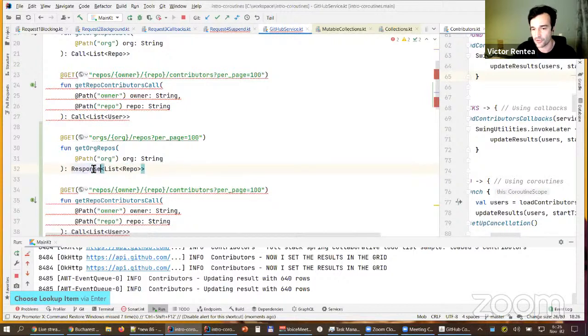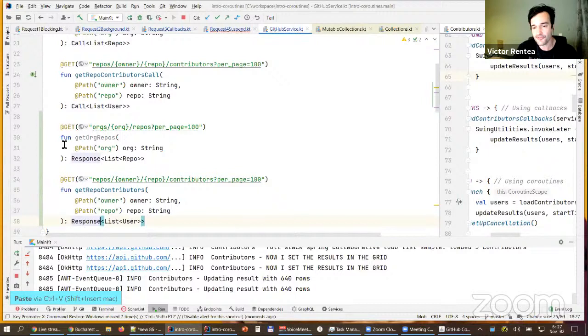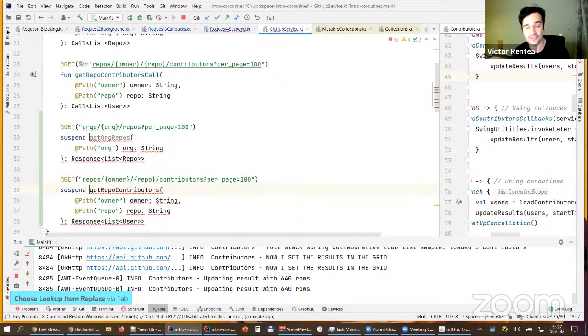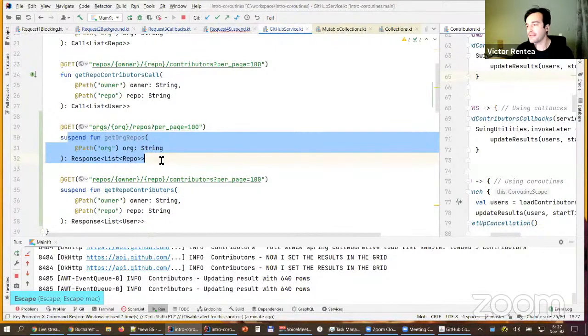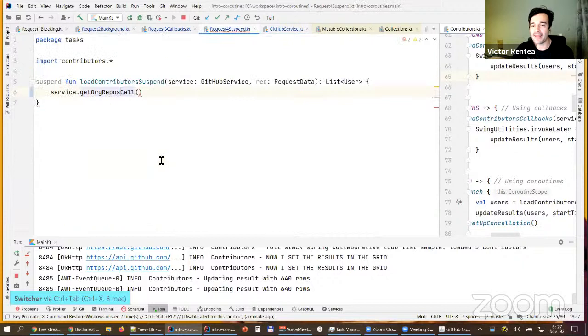In Kotlin and in the Android world, you will use Response from Retrofit, if I remember correctly from what I saw in different teams. Response over here, Response over here. This Response allows me to mark these two functions as suspend functions. Now this is where the magic starts. Am I right? Let's see. These are suspend functions, telling in the syntax that these might block, basically speaking. And I don't want to be blocking technically, but let's see what happens.